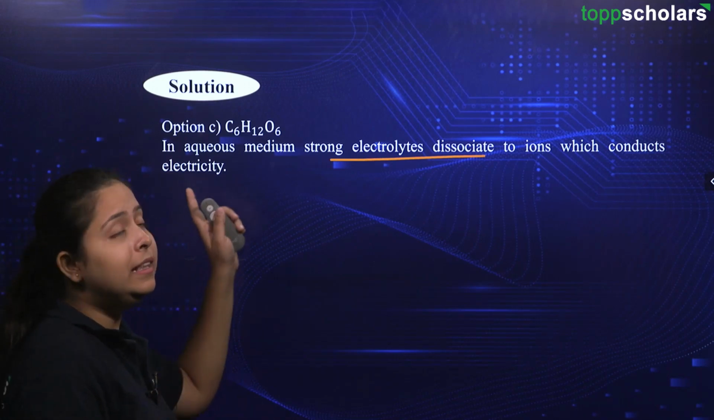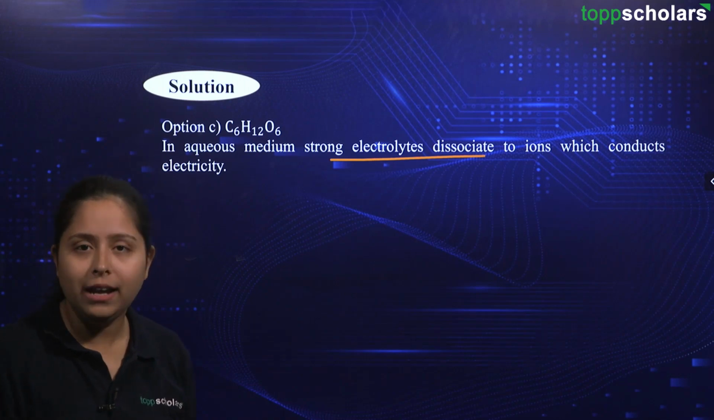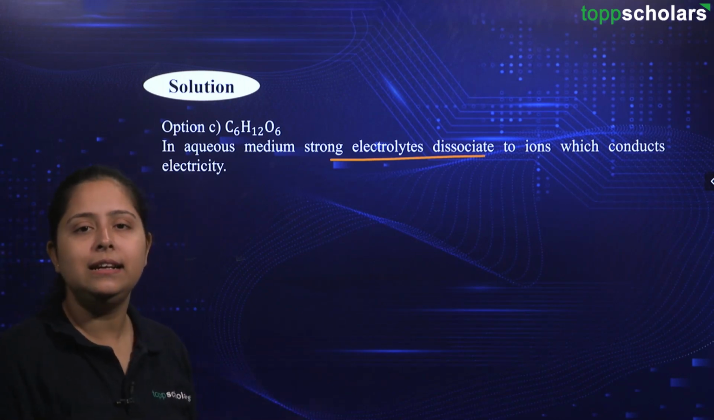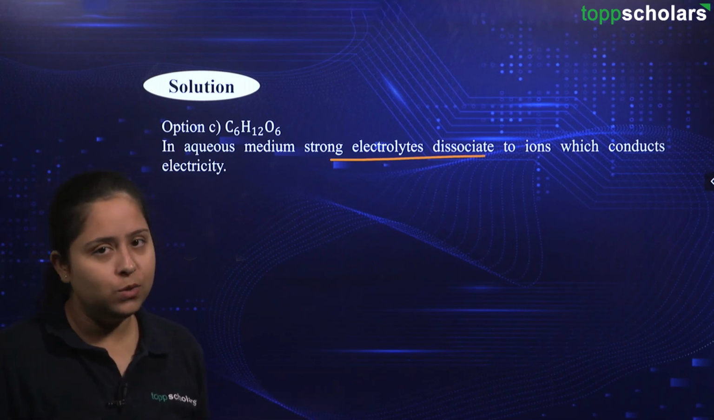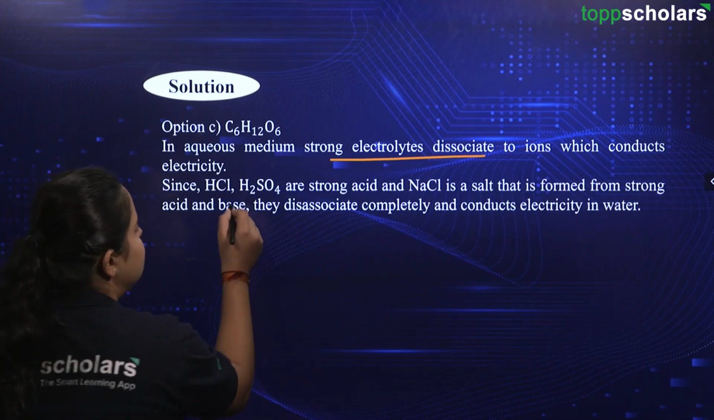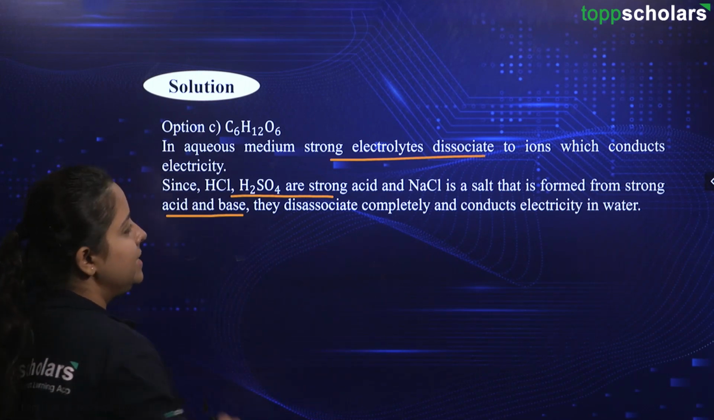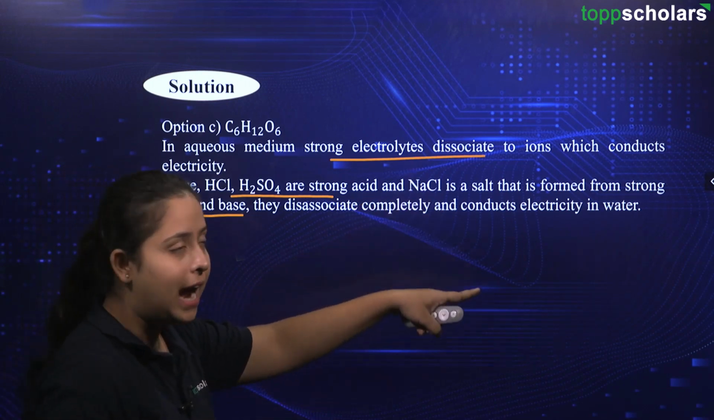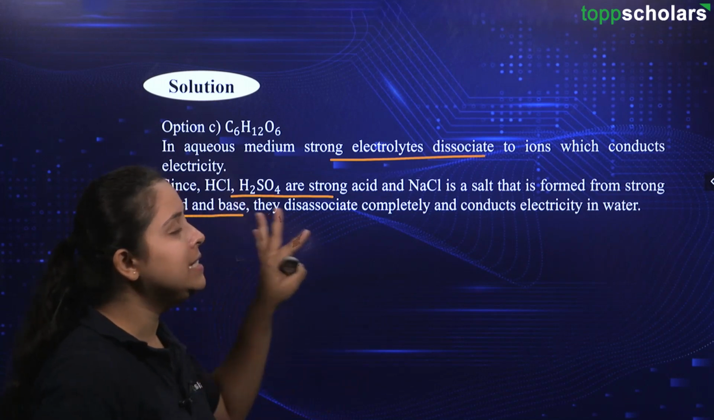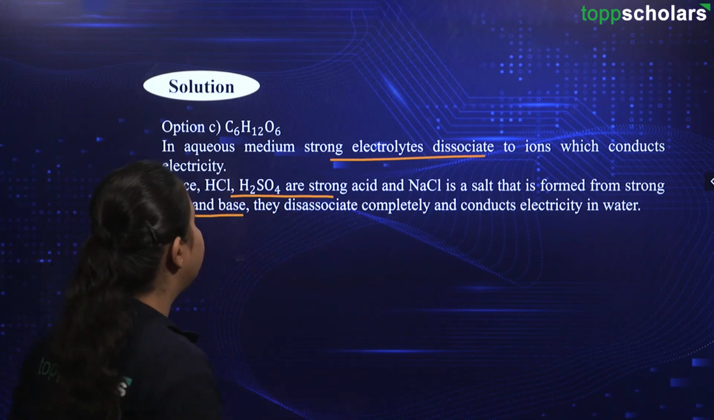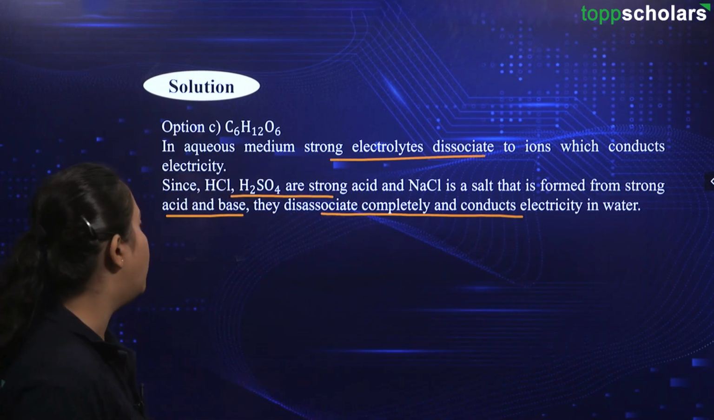Strong electrolytes mean they will be completely ionized in their solution and their ions will be available for conduction of electricity. We also have weak electrolytes like acetic acid, which will give you ions but will not be completely dissociated. Since HCl, H2SO4 are strong acids and NaCl is a salt formed from a strong acid and base, NaOH and HCl react to form this NaCl. It is a neutralization reaction. But my point is ions are being produced in all of these three cases. Hence, they dissociate completely and conduct electricity in aqueous form or in water.